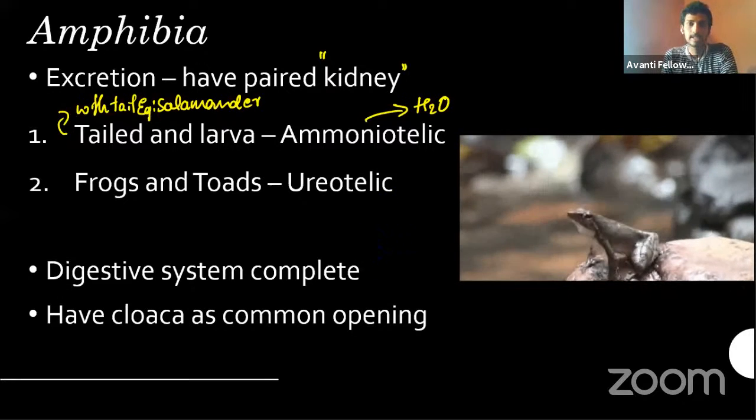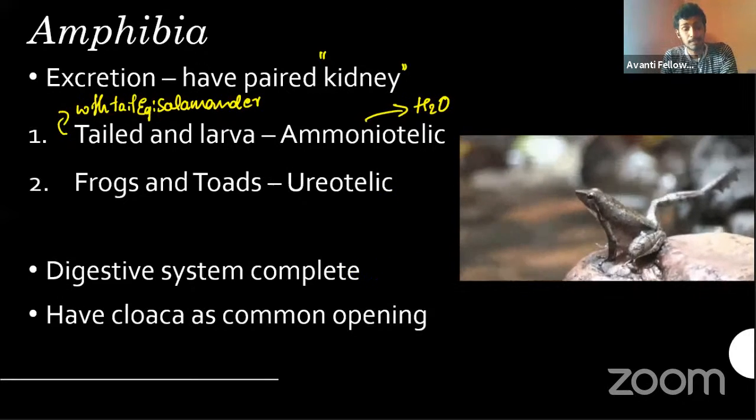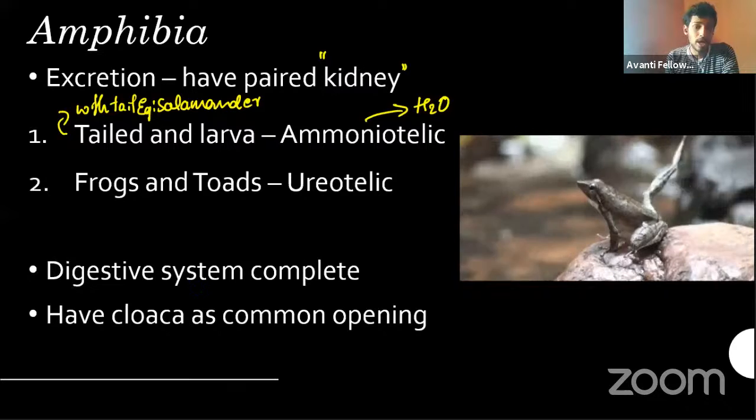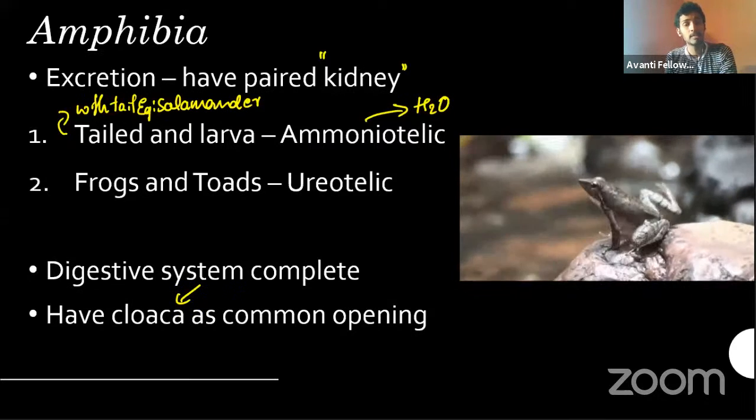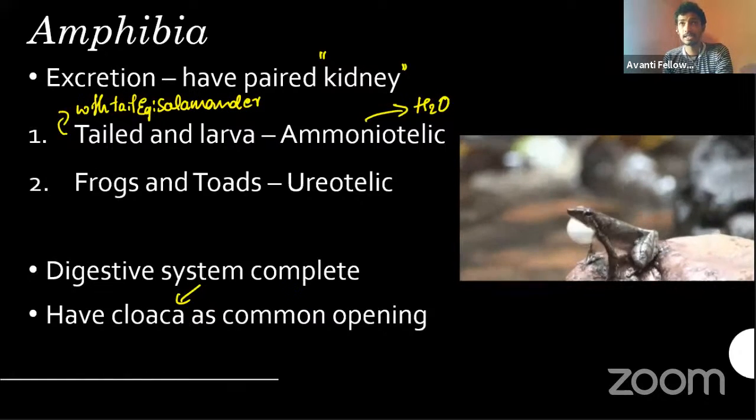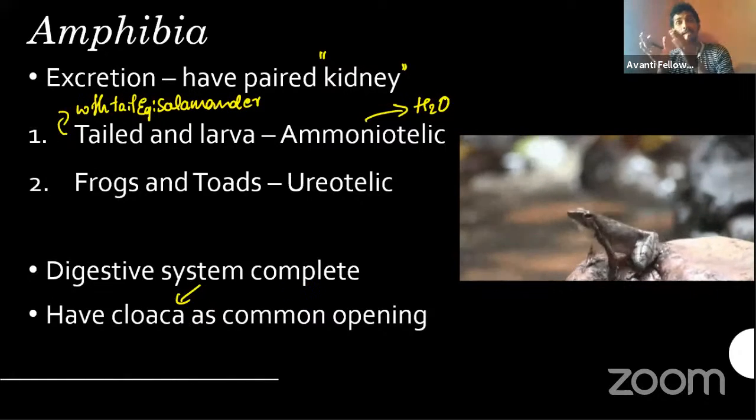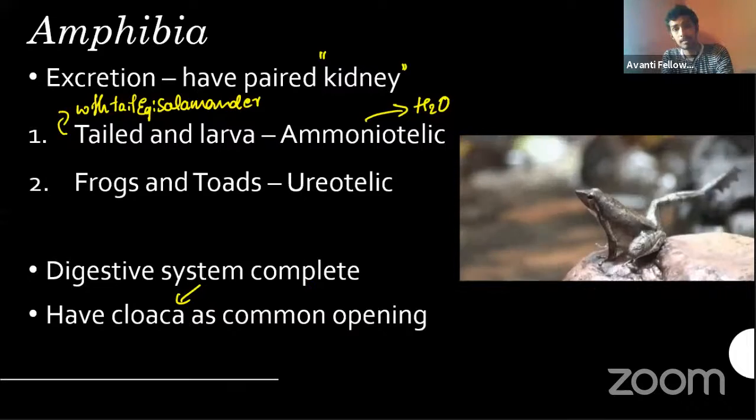And when you compare the digestive system, they have a complete digestive system and they do have the cloaca. Remember, in bony fishes we didn't see the cloaca, right? You remember that they have a separate anus, separate urinary pore and separate genital pore.